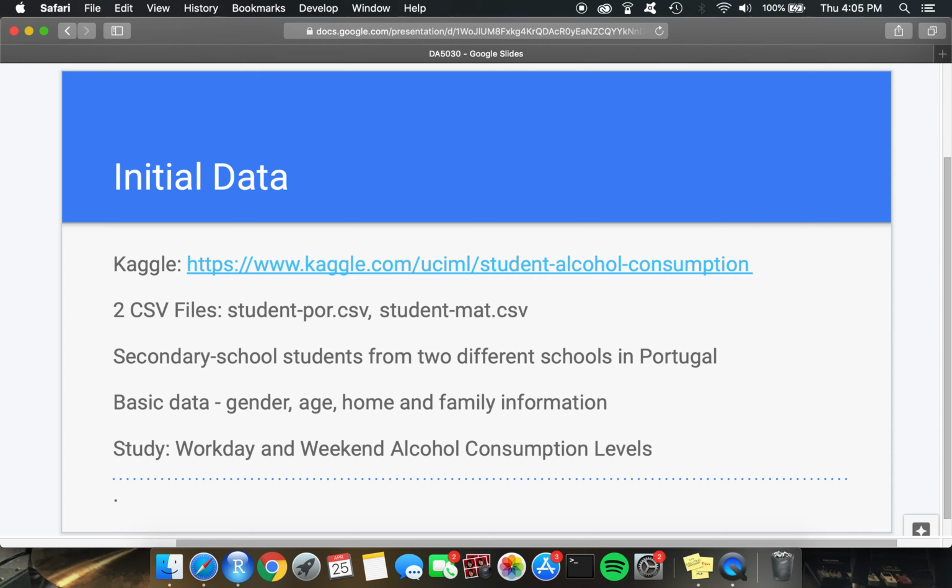My data is available via both Kaggle and data.world. It consisted to start of 2 CSV files, which I combined into one. The 2 files had 382 of the same students, so my resulting data set included these students particularly. The students were sampled from math and Portuguese courses from 2 different secondary schools in Portugal. Information such as their age, their gender, their home and family lives, and so on were taken. The focus was on their self-rated alcohol consumption level for both the weekday and weekends.